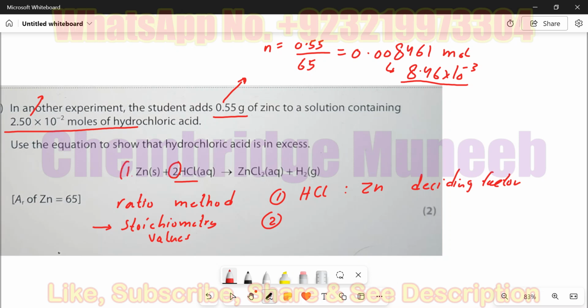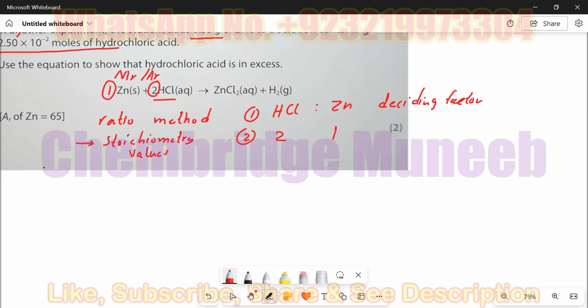1. So either you will be provided with the moles in the balanced equation, or you will be provided with the volume of the compounds, or you can also use their molar masses, MR or AR, but they must be multiplied with the moles coefficients of these substances. Anyways, I'm making it simpler for you right now. You are using the stoichiometry values which are moles over here. So for HCl we have 2 moles and for zinc we have 1 mole. That's the second step.